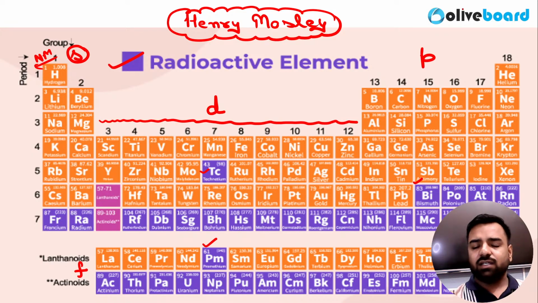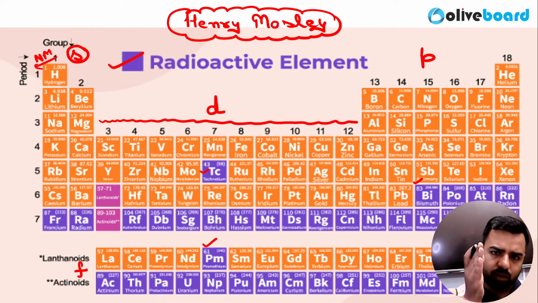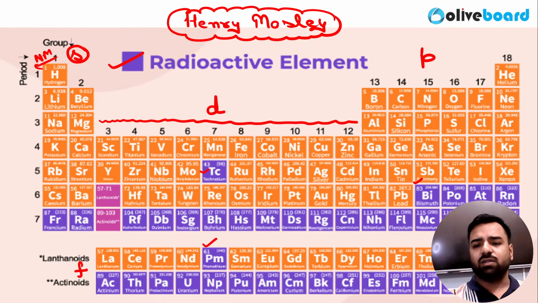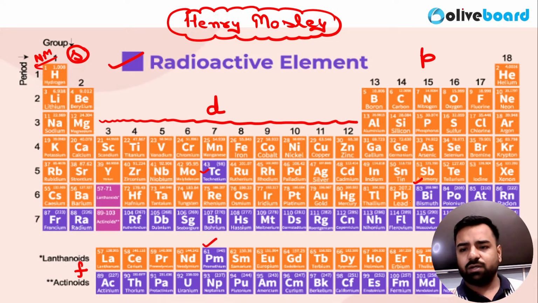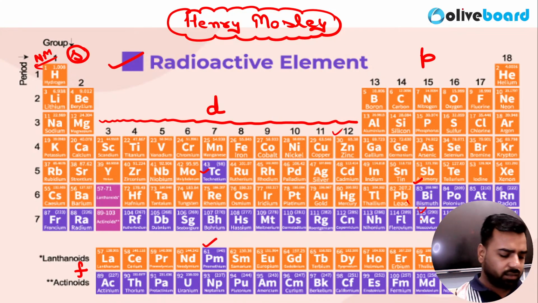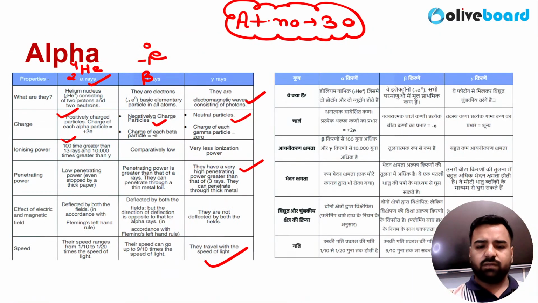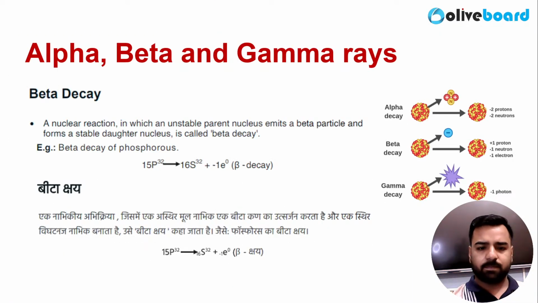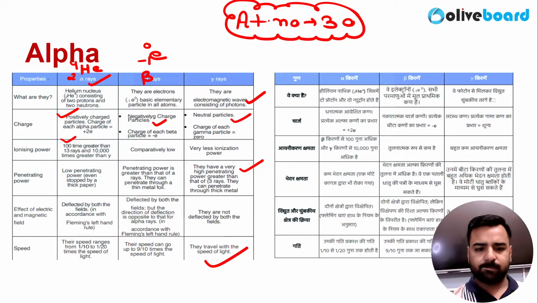And there are other concepts: if I move from left to right, what is going to happen? If I move from top to bottom, what is going to happen? I'm talking about the periodic trends. These things depend on this only. So yes, learning up till zinc would be better for examination because others you will be able to link easily. Is it okay? In the chemistry part we'll cover that. So coming back to our point, we have discussed this, right?